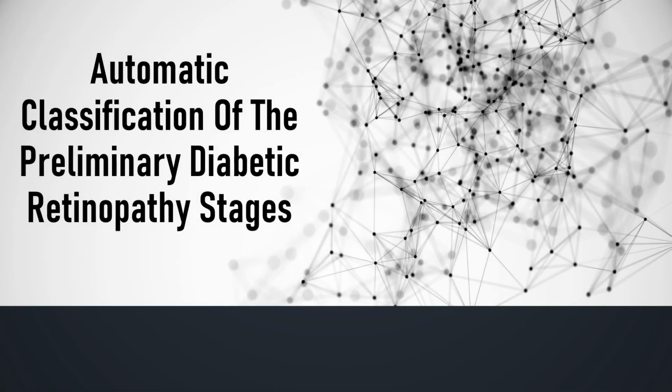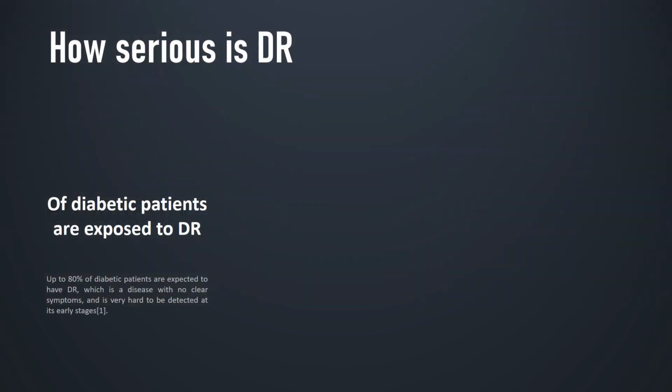Diabetes mellitus is one of the modern world's most dominant diseases. This condition later on leads to a menacing eye disease called diabetic retinopathy, which can eventually cause total blindness. Therefore, the main goal and aim of our system is to be able to automatically detect and classify the preliminary stage of diabetic retinopathy. So the first question that came to our minds was how serious diabetic retinopathy really is.